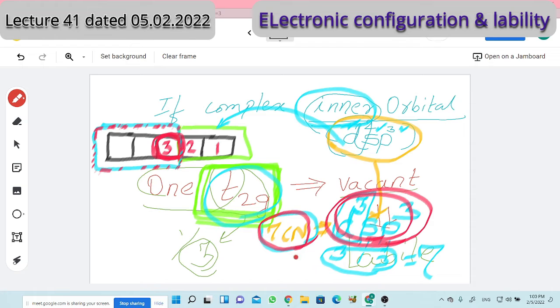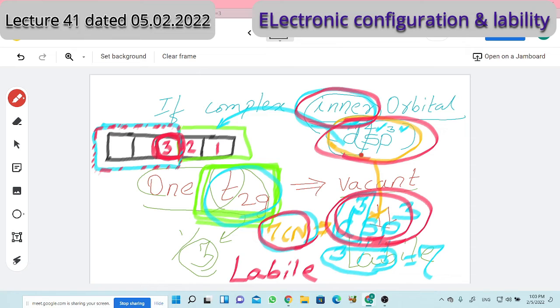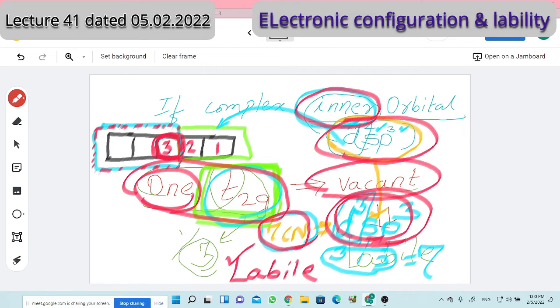And then we can say that the complex will be labile. But what is the statement? In the case of inner orbital complexes where d2sp3 is the original hybridization, if one of the T2g orbitals is vacant, then such complexes will be labile. Why one of the T2g orbitals? For d3sp3 hybridization, that orbital should be vacant.